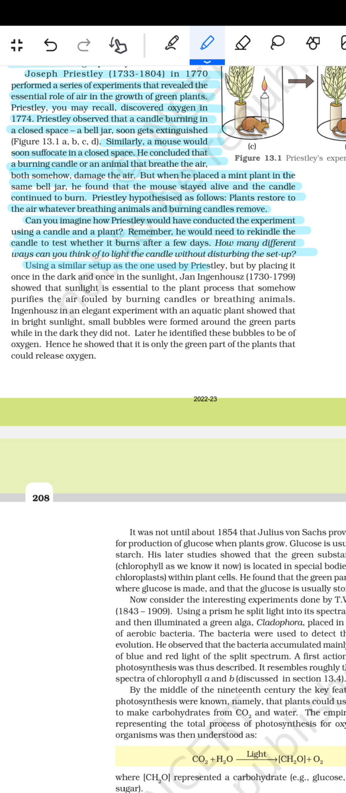Using a similar setup as the one used by Priestley, but by placing it once in the dark and once in the sunlight, Jan Ingenhousz showed that sunlight is essential to the plant process that somehow purifies the air fouled by the burning candle or breathing animals.